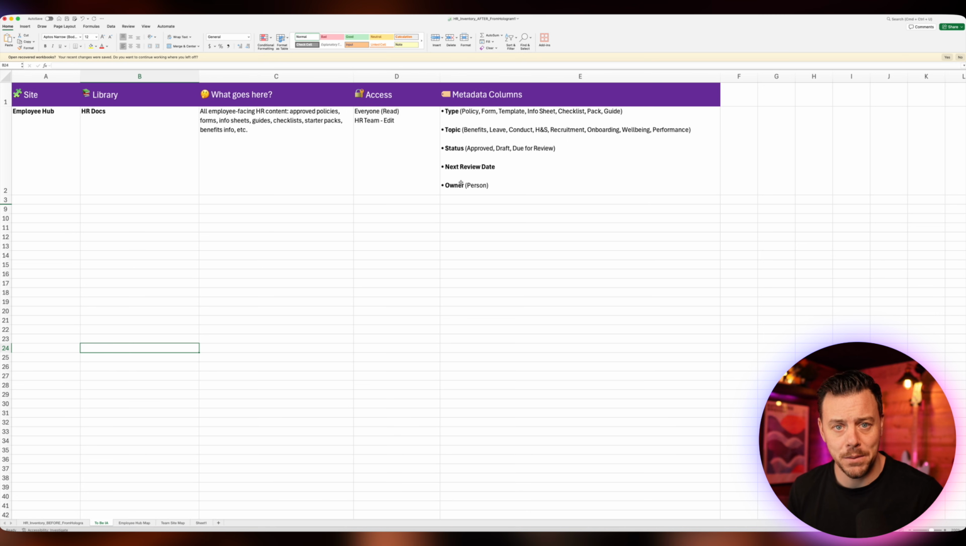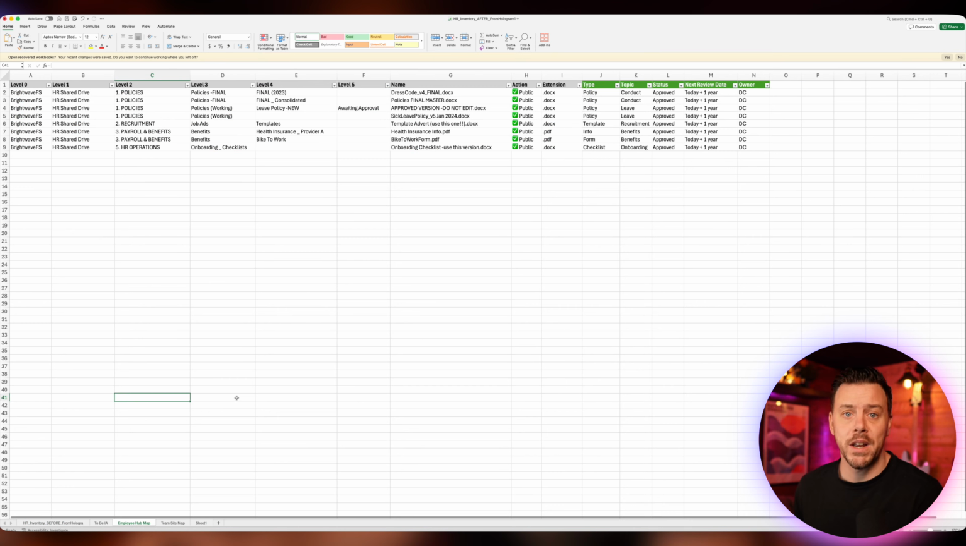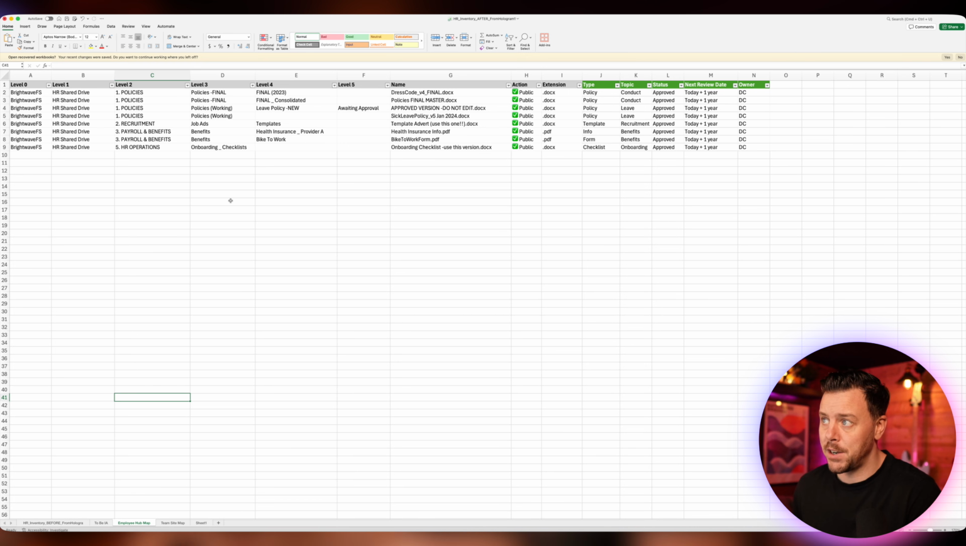So every piece of content we put in that library is going to be tagged with this metadata. If you follow a similar structure, what we can do at that stage is take all of the content we marked as public, bring it into its own tab in our spreadsheet, and then add columns in here for the metadata. This just helps us see how we're tagging the content, and when we get to migration, it also helps speed up that bit as well.